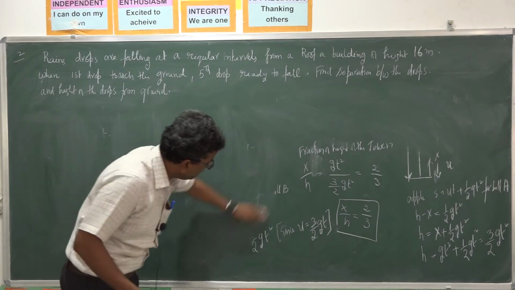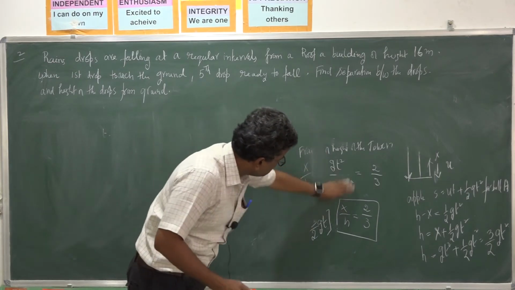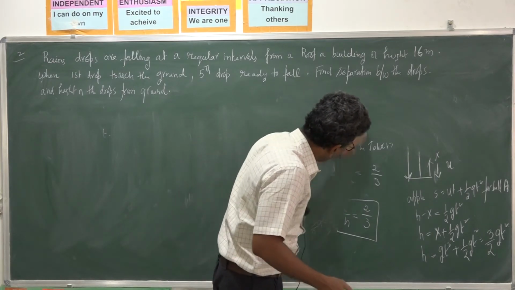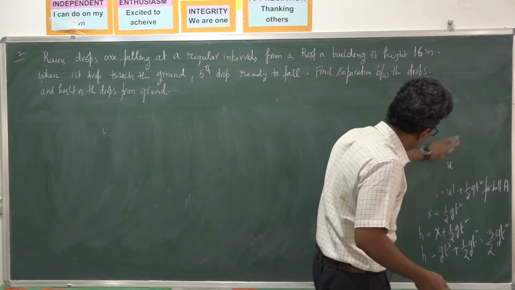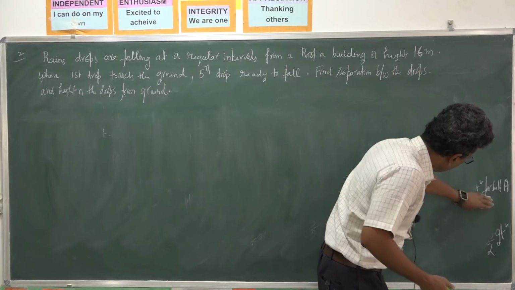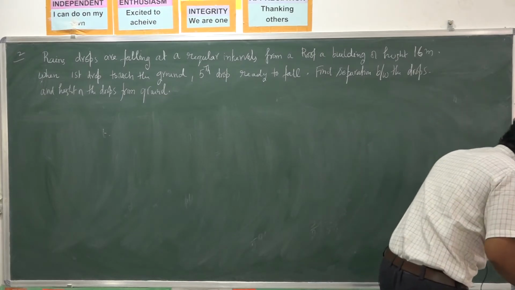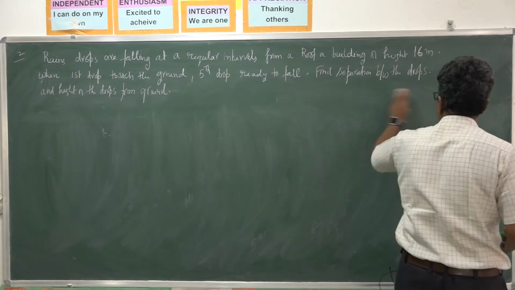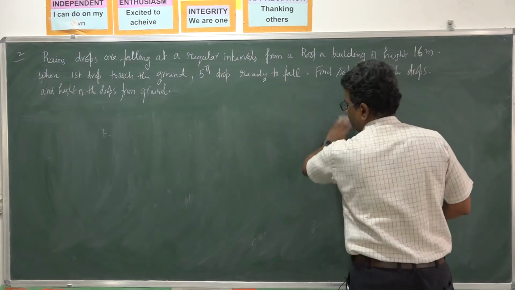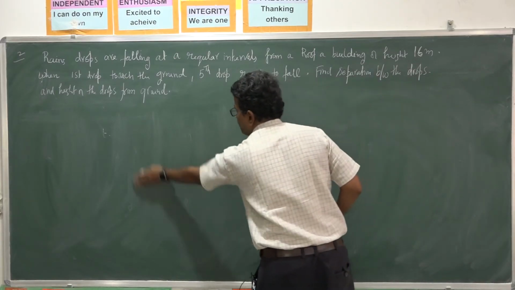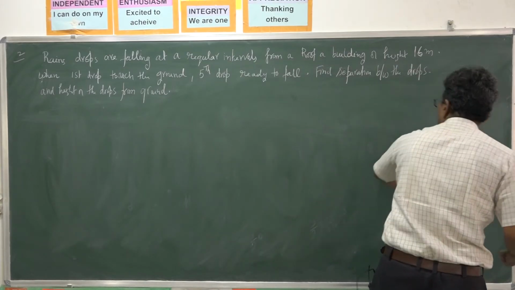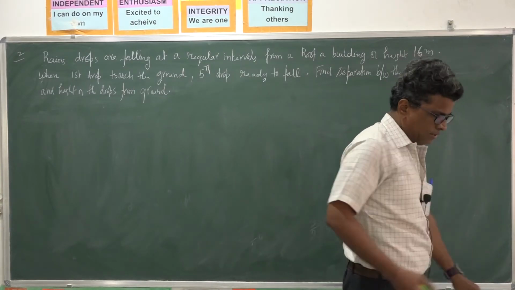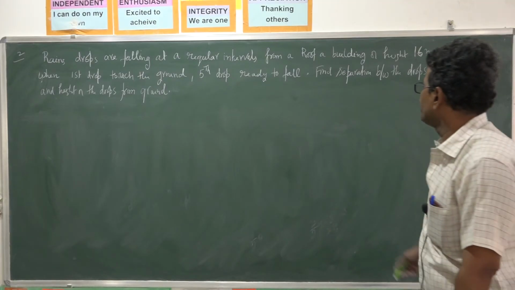So what is the problem? Raindrops are falling at regular intervals of time from the roof of a building. So raindrops, how they are detached from the roof of a building and they are falling on the ground at regular intervals of time.